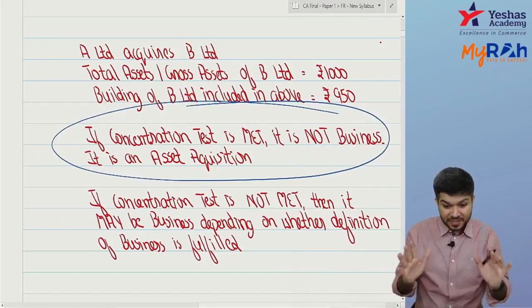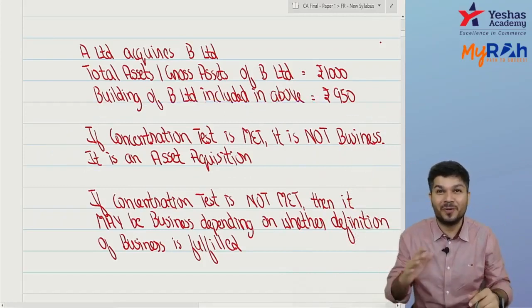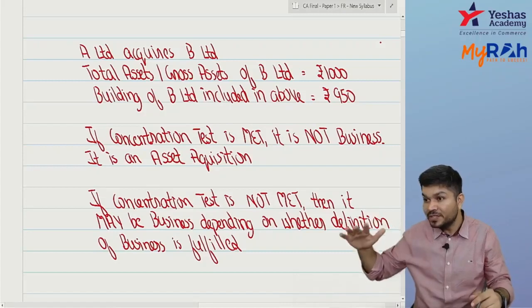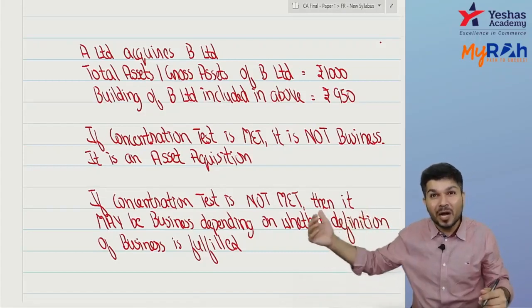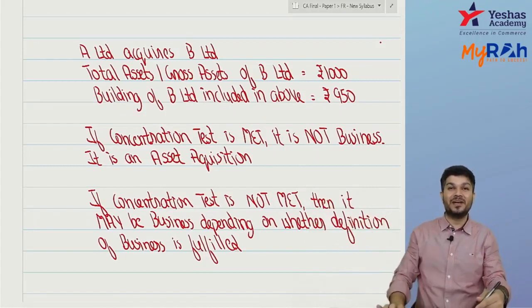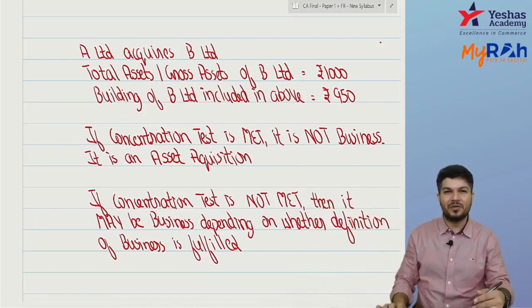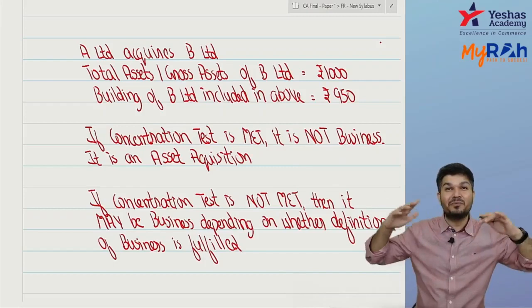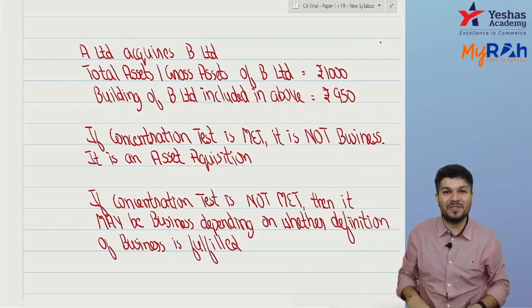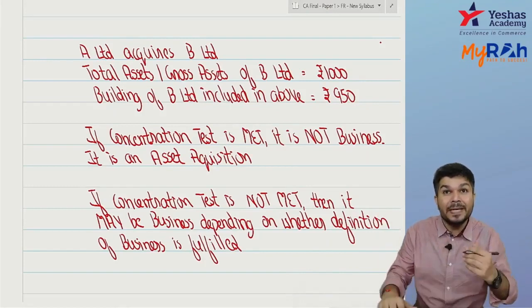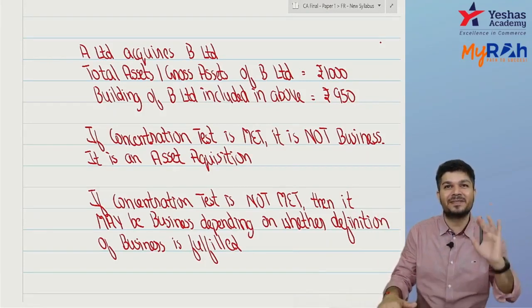But if the concentration test is not met, now you go and check the definition of business. If the definition of business is met, then you account for it as a business combination. Are you getting it? So rather than checking the definition of business, first do a simple concentration test. If it is met, it's not a business. If not met, it may be a business.